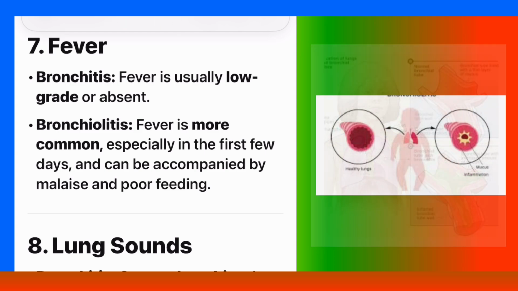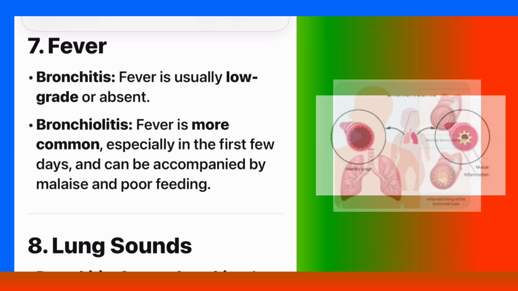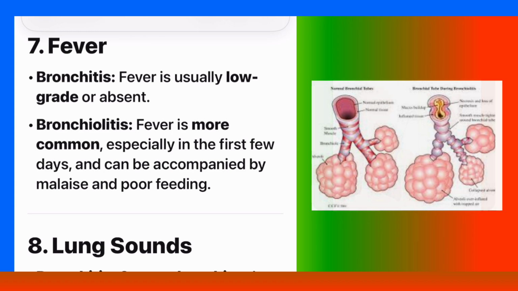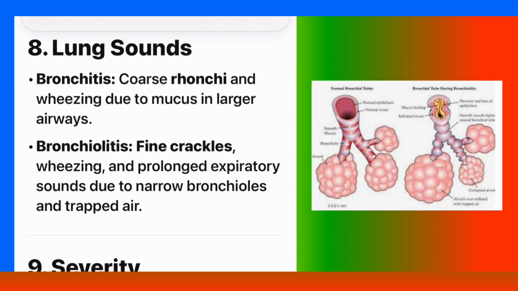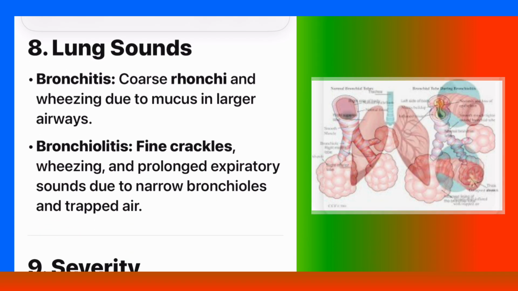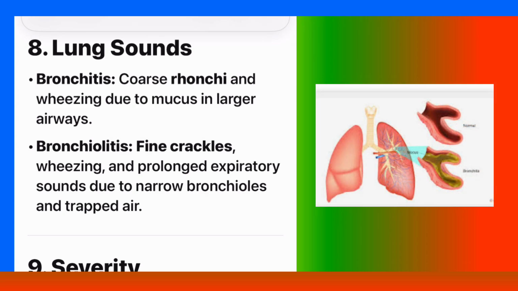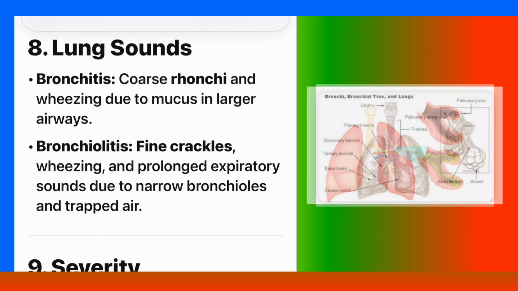Number 7. Fever. Bronchitis: fever is usually low-grade or absent. Bronchiolitis: fever is more common, especially in the first few days, and can be accompanied by malaise and poor feeding. Number 8. Lung sounds. Bronchitis: coarse, rhonchi, and wheezing due to mucus in larger airways. Bronchiolitis: fine crackles, wheezing, and prolonged expiratory sounds due to narrow bronchioles and trapped air.